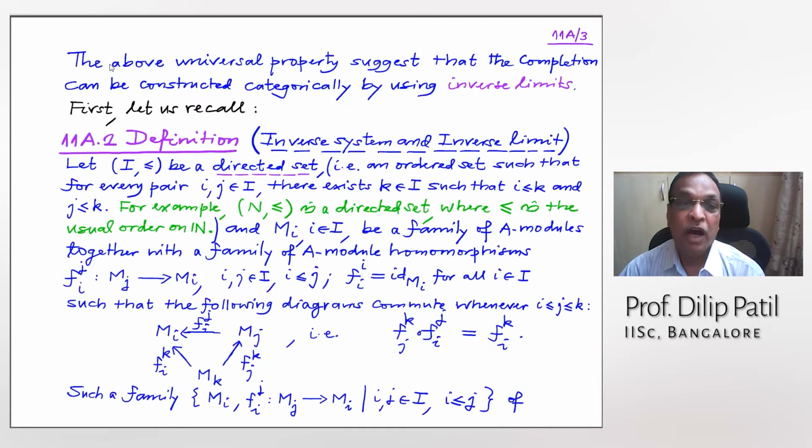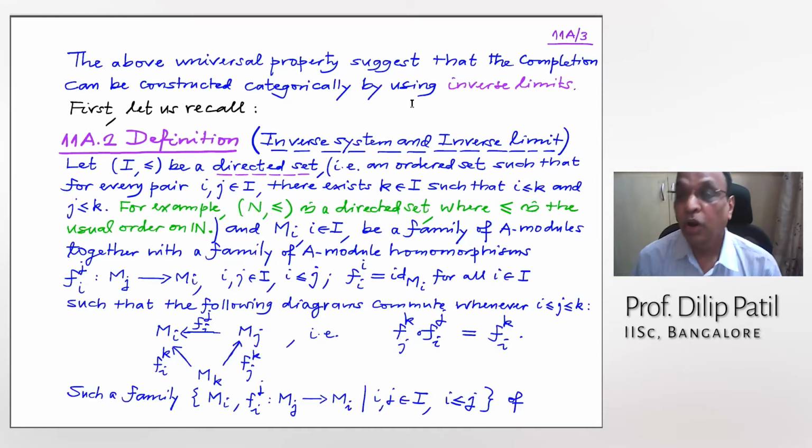So, see, the above universal property suggests that the completion can be constructed categorically by using the inverse limits. For example, see the tensor product. Tensor product is also constructed categorically, and once it is constructed, the definition is never used. It is used only through the universal property. Same thing with the localization also. So whenever there is a universal property, that is a big advantage if one defines this concept by using a universal property. So what is the inverse limit?